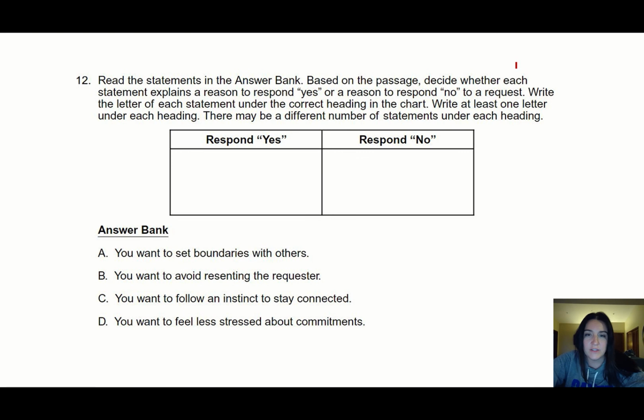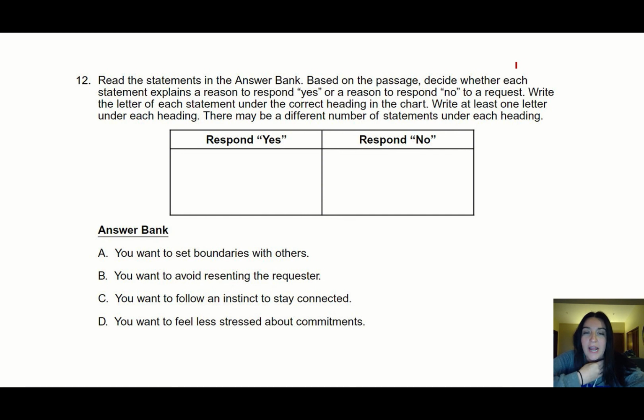Read the statements in the answer bank. Based on the passage, decide whether each statement explains a reason to respond yes or a reason to respond no to a request. Write the letter of each statement under the correct heading in the chart. Write at least one letter under each heading. There may be a different number of statements under each heading.